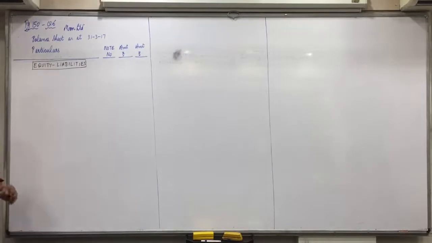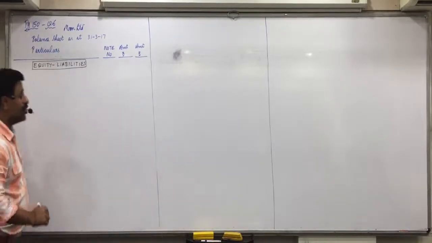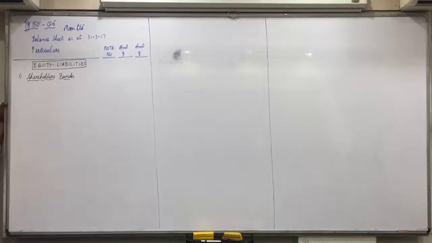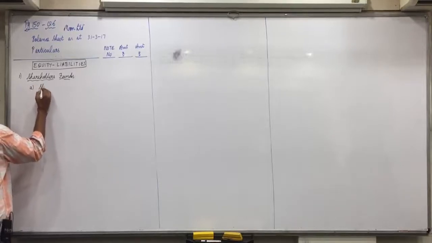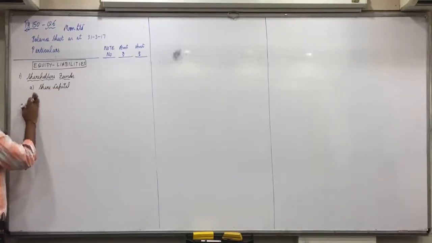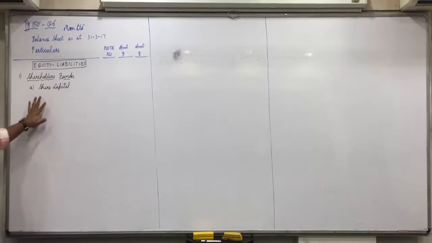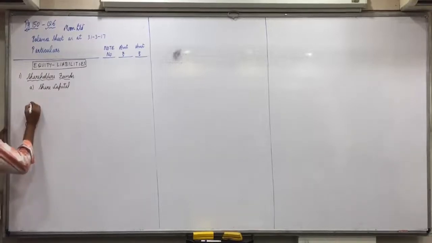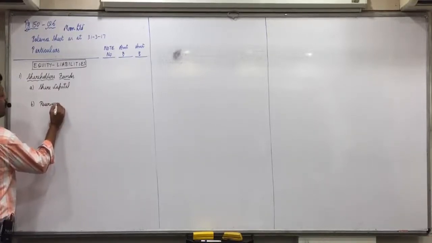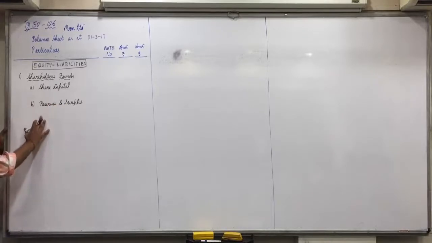Now, equity stands for shareholders' funds. So S, share capital, R, reserves. Now after share capital, this is what I am saying, leave one line, because equity share and preference shares both may be given in exams. So always every sub-item you leave one line. Okay. B, reserves and surplus. Then again leave one line.